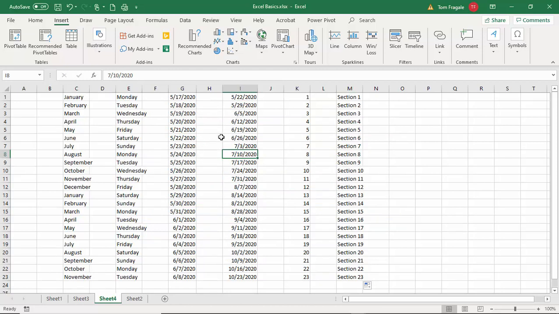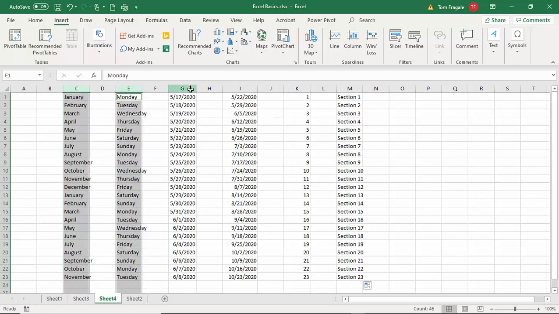Now, what if I want to do column C and column E and column G, but not the ones in the middle? So I'm going to go to column C, click there. Now hold down your control key on your keyboard. Hold down your control key and I'll pick on letter E, letter F, and letter I, and then lift your fingers. So if you want to highlight areas that are not next to each other, then you can hold down the control key.